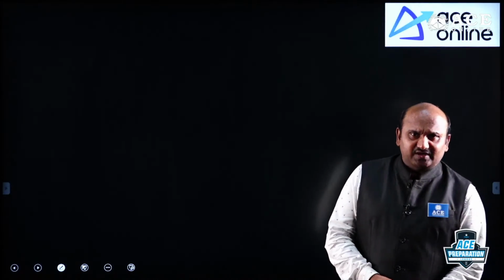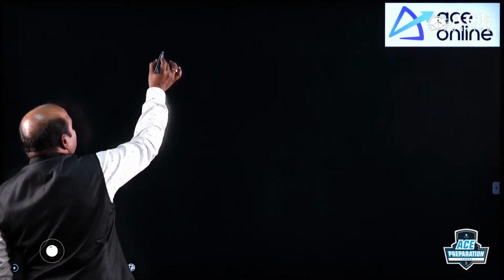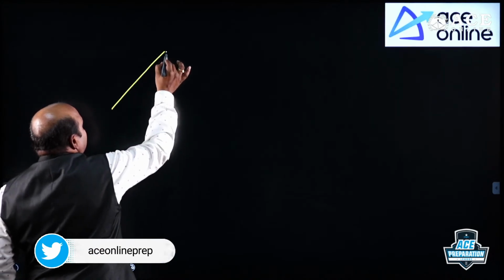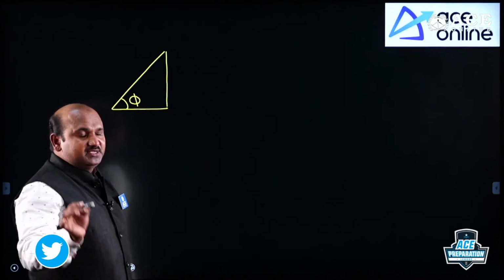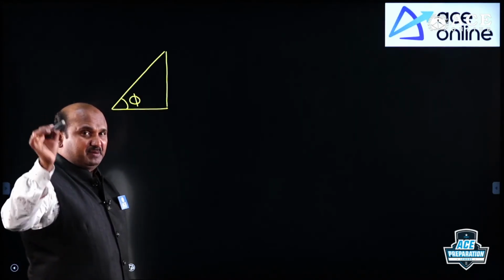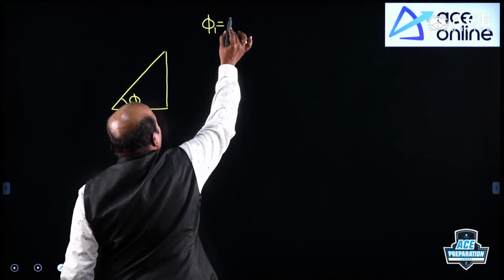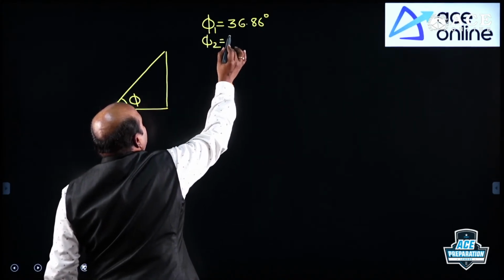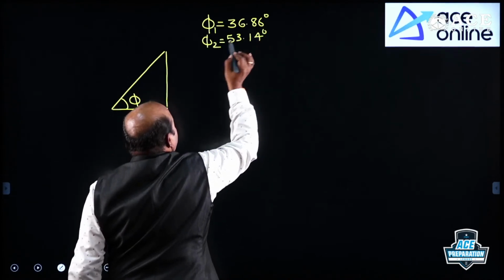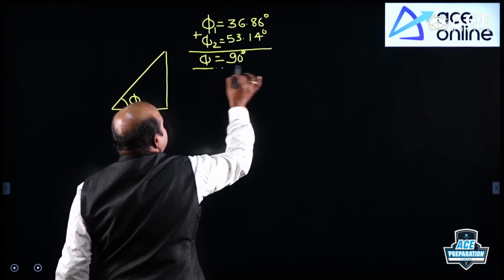And 3 square plus 4 square, here guys, I will provide some good content that you need to remember. In PSUs you need not use any calculators. This will be useful for power systems and machines also. Now two angles you need to remember: the first one is phi 1 equal to 36.86 degrees and phi 2 equal to 53.14 degrees. You can add these two and you will get the resultant angle of 90 degrees.